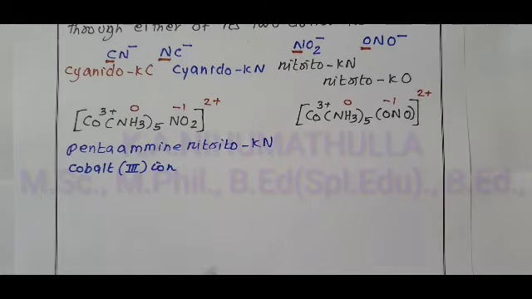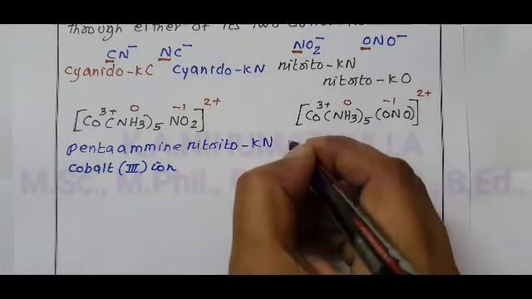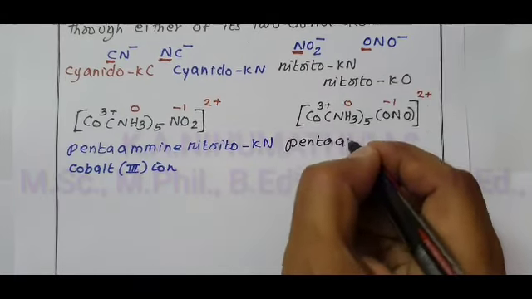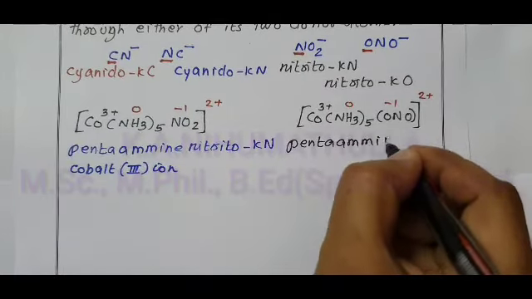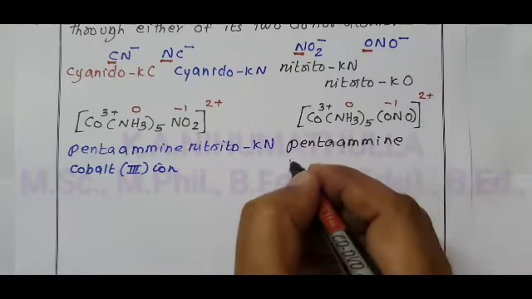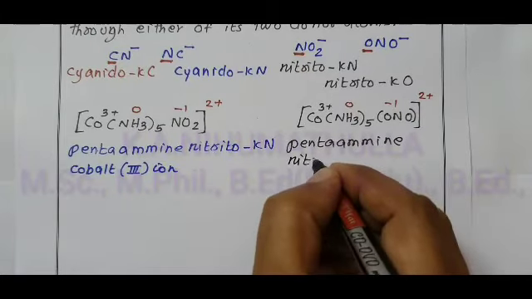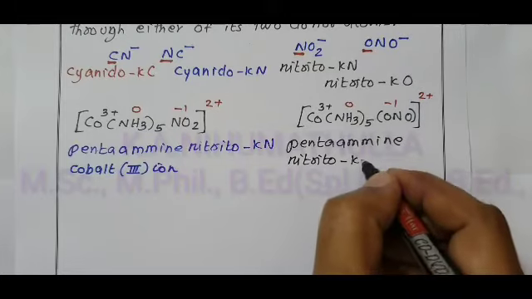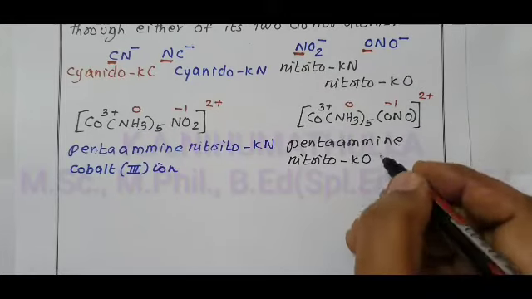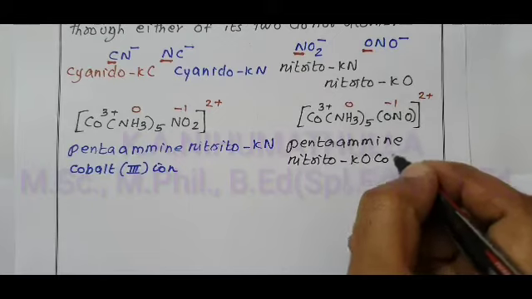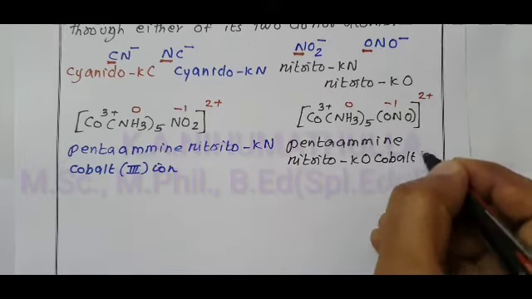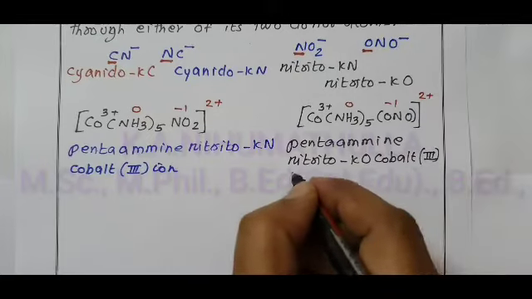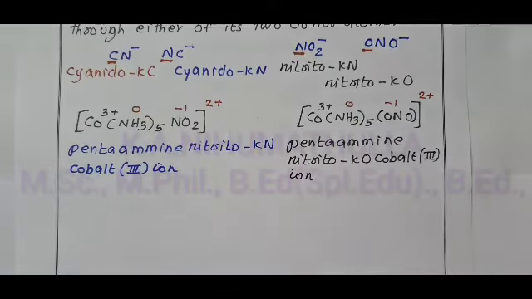in the IUPAC name, that is pentaamine, ONO is nitrito. What is the donor atom? Kappa O. Central metal cobalt, oxidation state 3, ion.